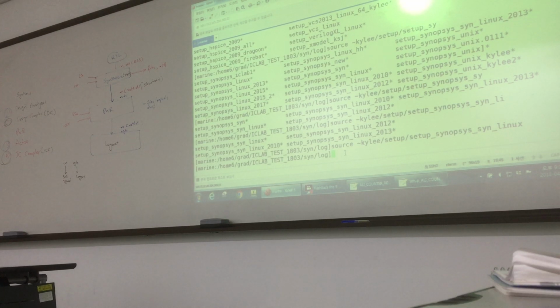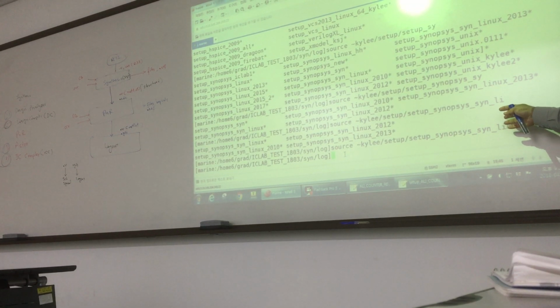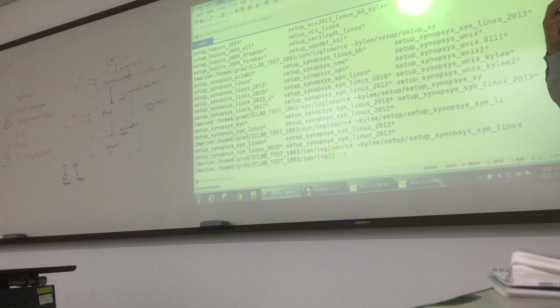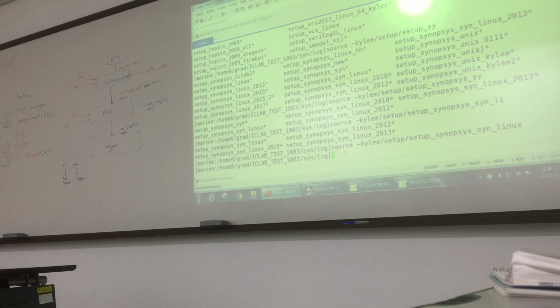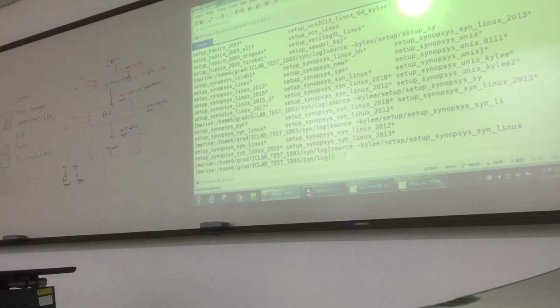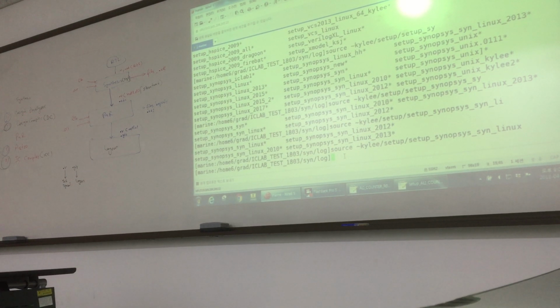Similarly, after modifying the script and everything, we run the script for Design Compiler, for example. And then we run the command for invoking the GUI. For Design Compiler, we have a different command. For Design Analyzer, we have a different command. Next we will do Design Analyzer.